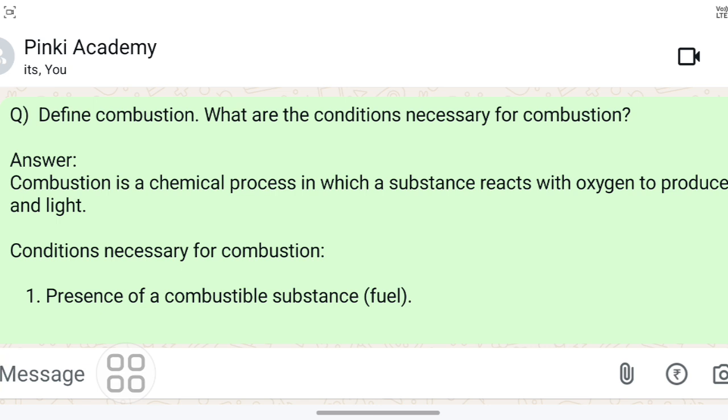So if you are yet to watch that video, please watch that video first, then you can come to this video. So what is combustion? Combustion is a chemical process in which a substance reacts with oxygen to produce heat and light.